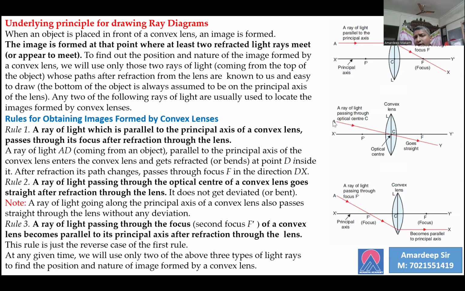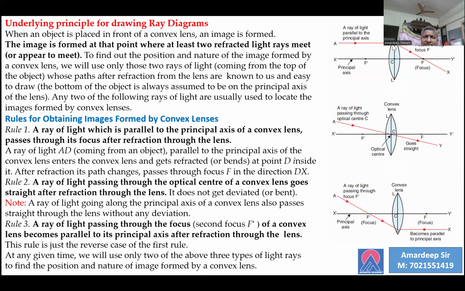If the oblique ray is passing directly through the center, the convex lens allows it to pass undeviated. And if the ray of light is incident obliquely passing through the focus, the lens refracts it in such a way that it becomes parallel to the axis.